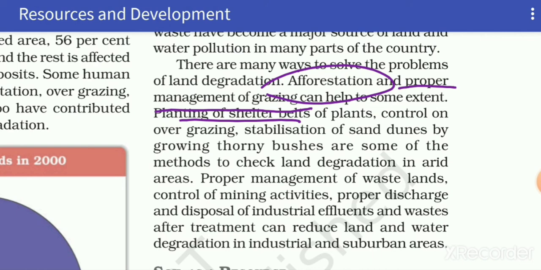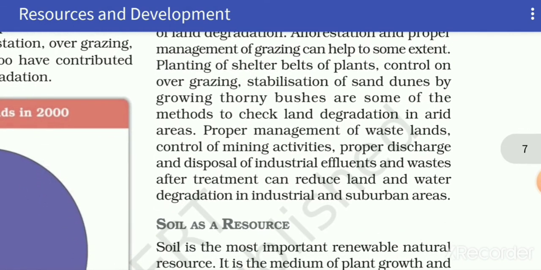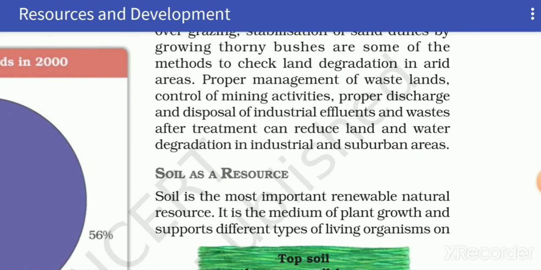After that, the other measures can be control of mining activities, proper management of wasteland, proper discharge and disposal of industrial waste. So these are the other methods or measures by which we can check land degradation. So in this way we have completed the topic land resources.